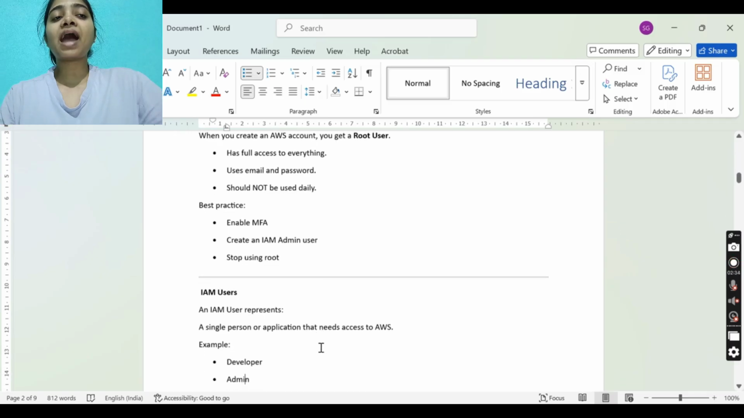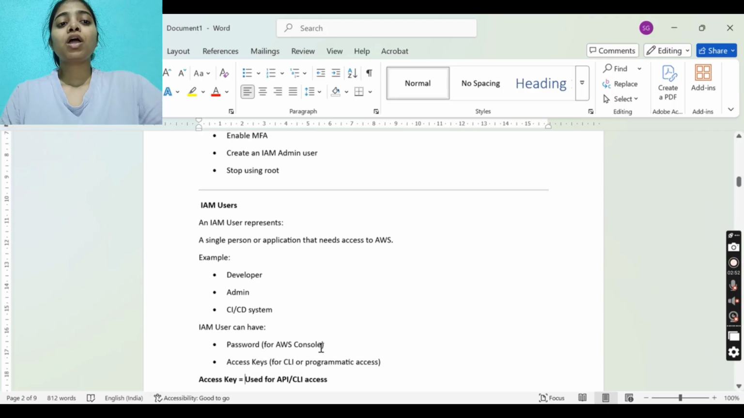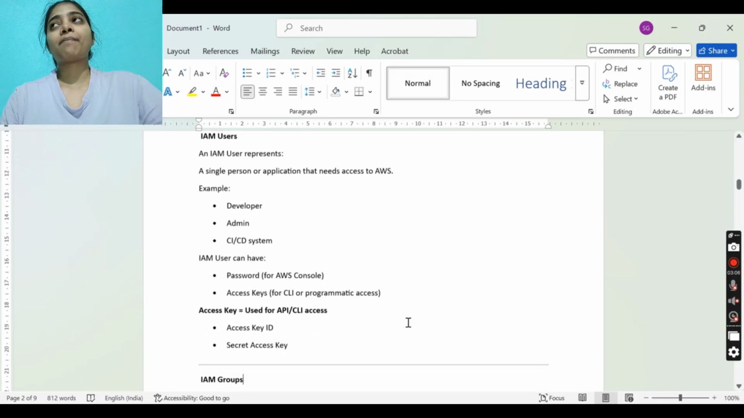Now, what are IAM users? An IAM user represents a single person or an application that needs access to AWS. Example, a developer or admin, or a CI/CD system like Jenkins or GitHub. An IAM user can have a password for the AWS console, or for CLI or programmatic access they can have an access key. So an IAM user is a single person or application.